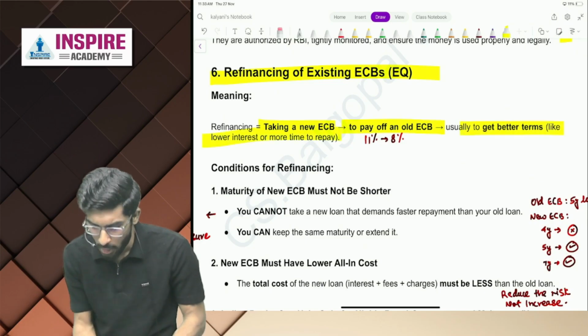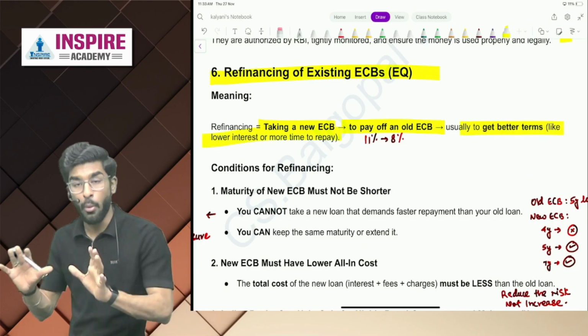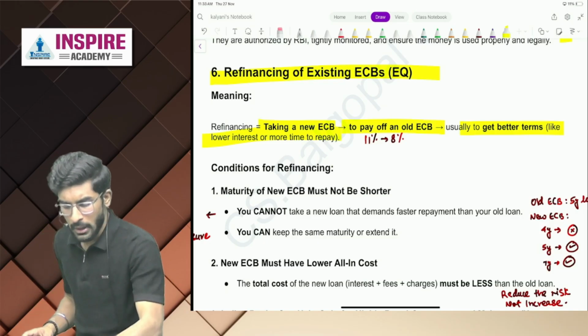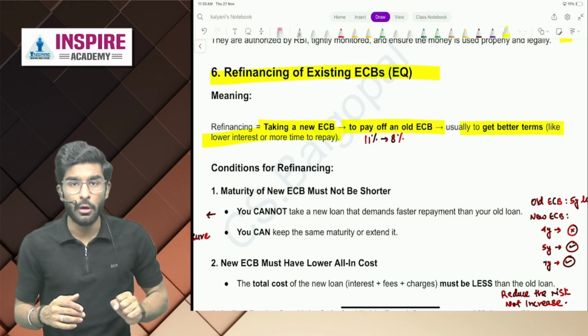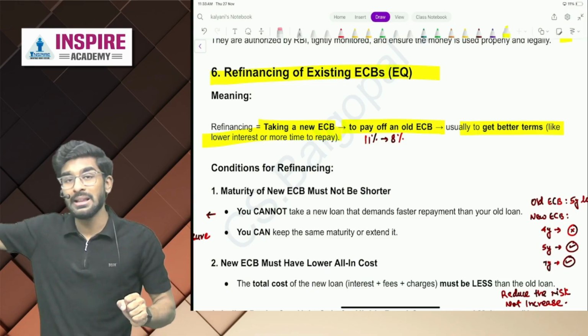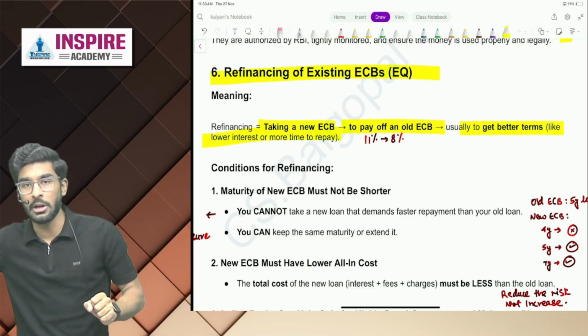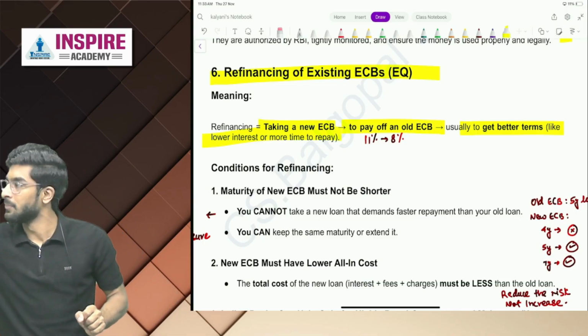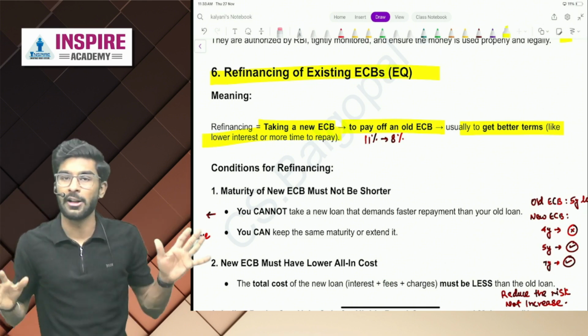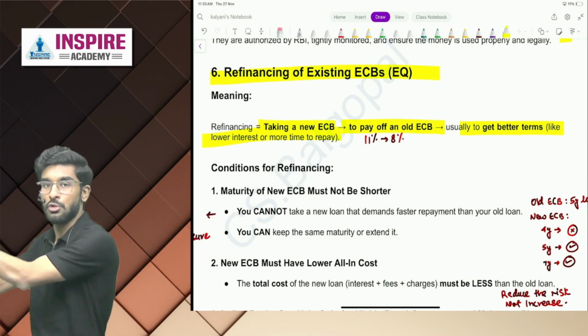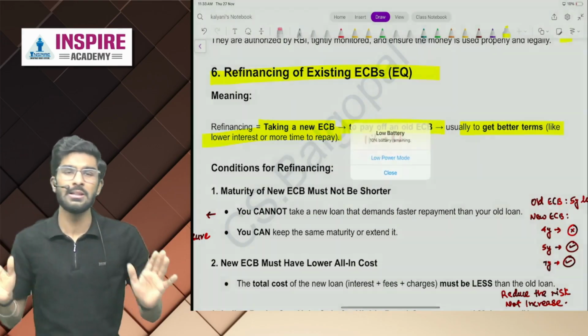So refinancing is taking a new ECB to pay off an old ECB, usually to get better terms like lower interest rate or more time to repay. So I have to repay that loan within 5 years, but I'm getting the same loan at the same interest rate, but I'm getting repayment time for 10 years. I can take this loan to pay off that loan. Very easy. After that, I'm only supposed to pay this loan. Very, very easy, people.